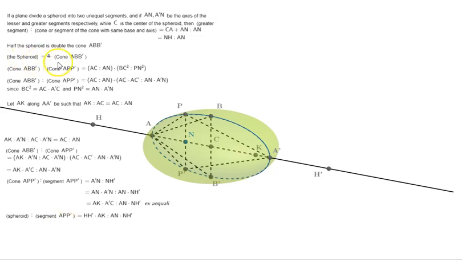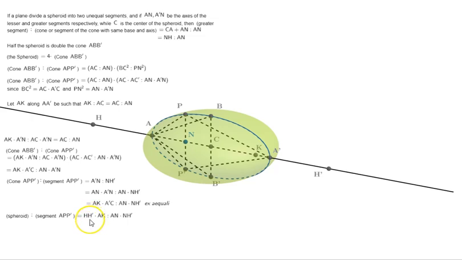Now, say here the spheroid is 4 times cone ABB prime. And cone ABB prime is AK times A prime C is to AN times A prime N, that is with respect to cone APP prime. But we are interested only in cone ABB prime.